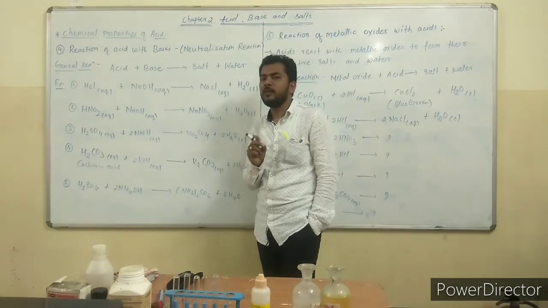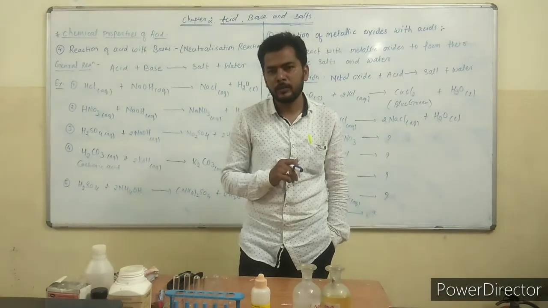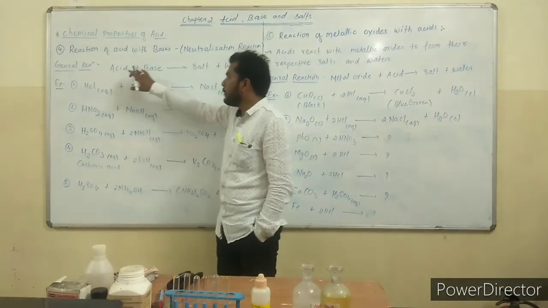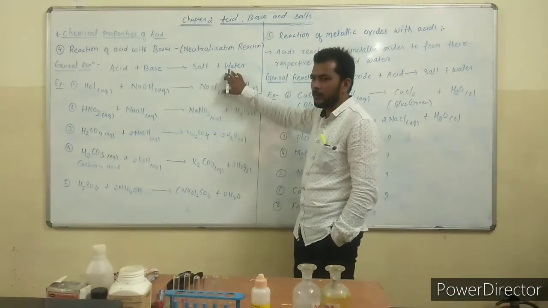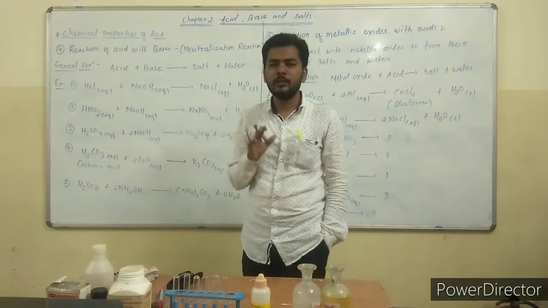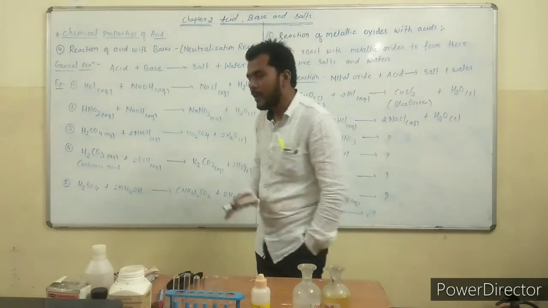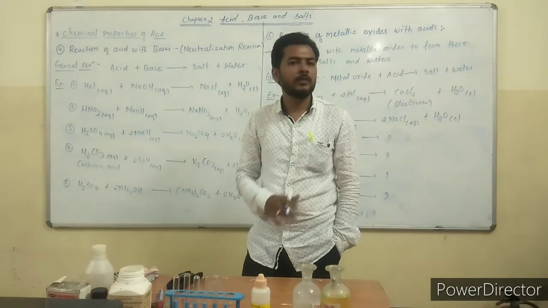This reaction is known as the neutralization reaction. This is the general chemical reaction: acid plus base gives salt plus water. Keep in your mind, whenever acid reacts with base, it gives salt plus water.